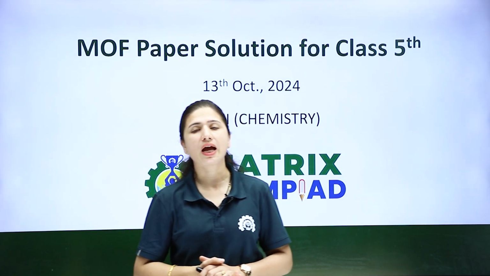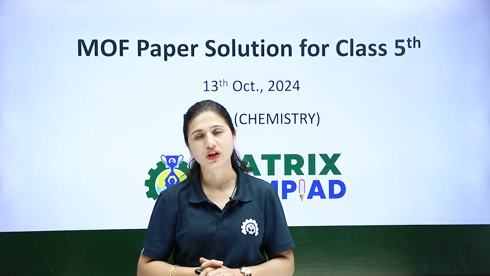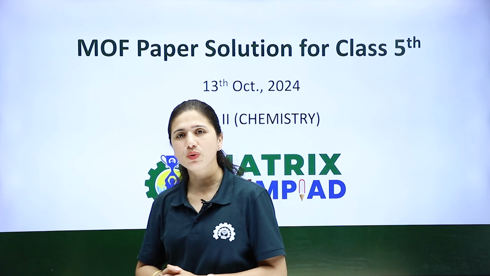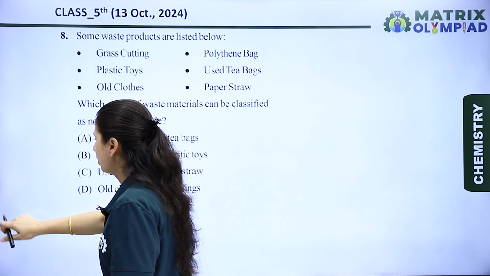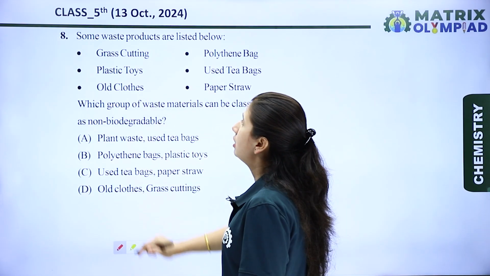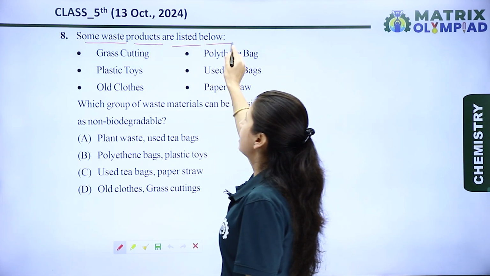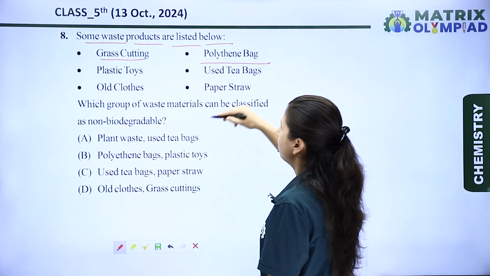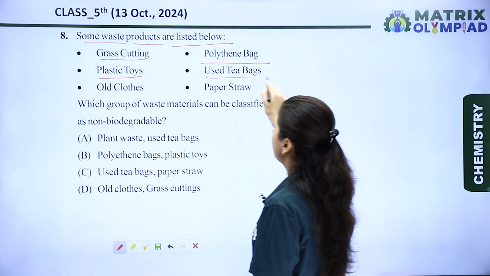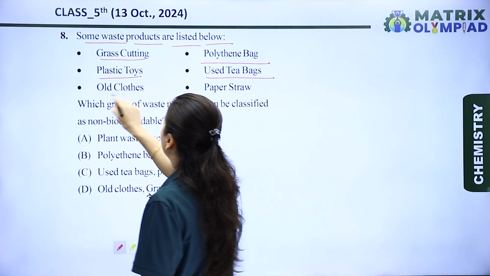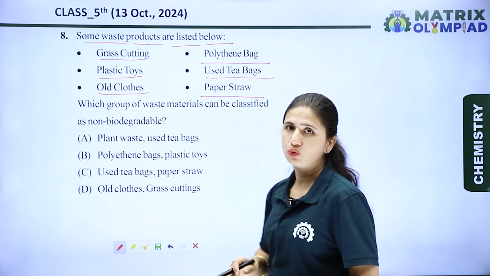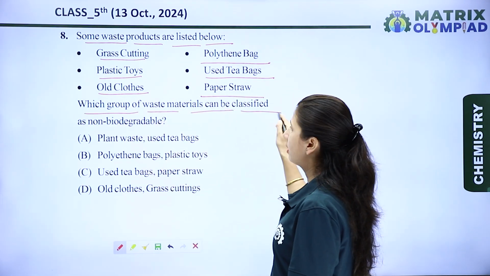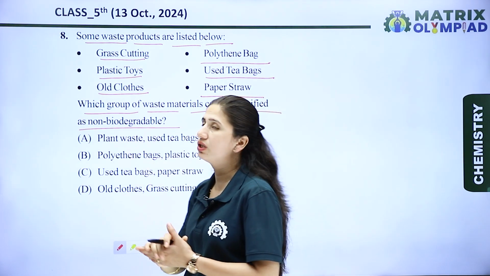Today we will discuss the MOF paper solution for class 5th, which was conducted on 13th of October 2024. Let's see the question. Some waste products are listed below. The first is grass cutting, polythene bags, plastic toys, used tea bags, old clothes and paper scrap. Let's see the question. Which group of the waste material can be classified as non-biodegradable substances?